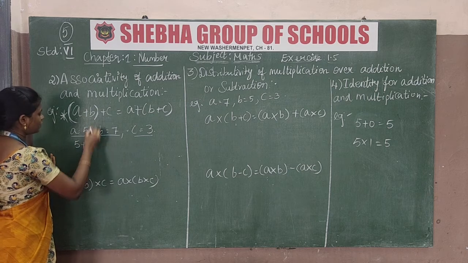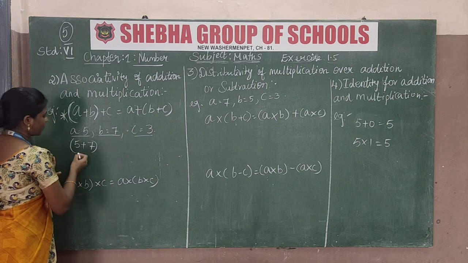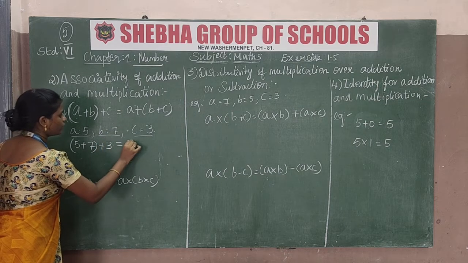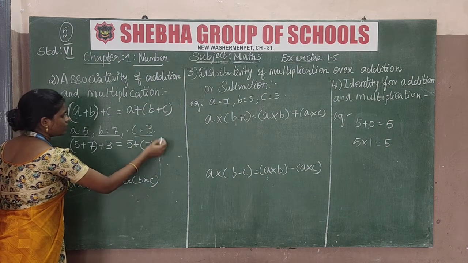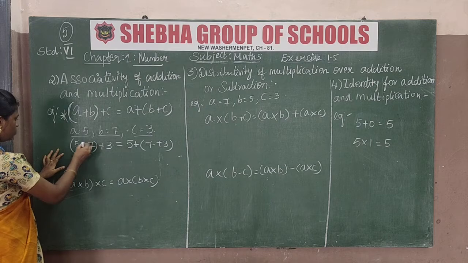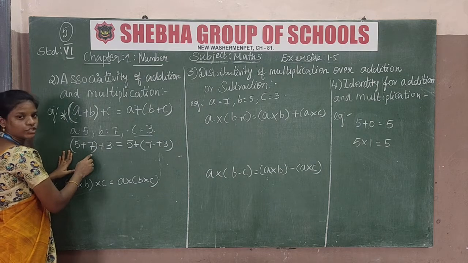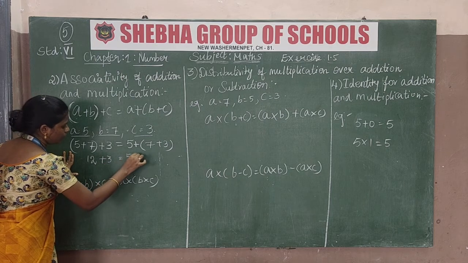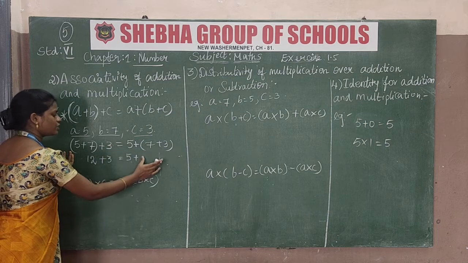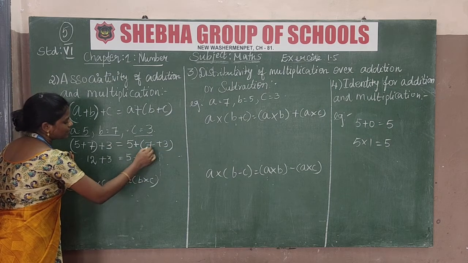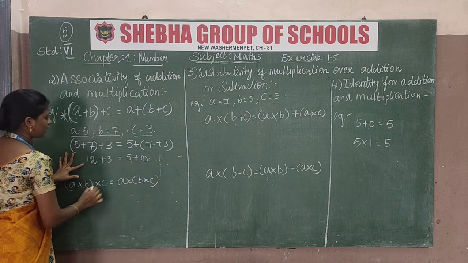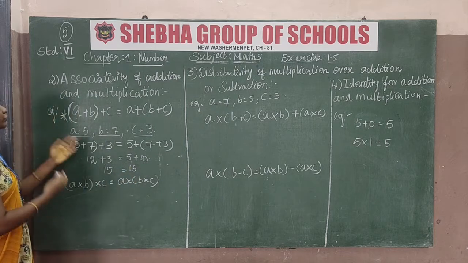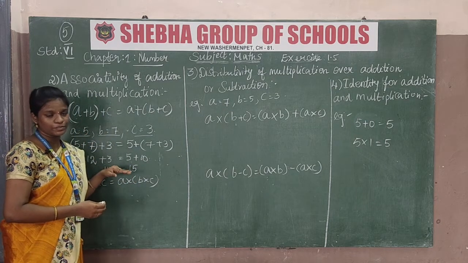So 5 plus 7, the first priority always we have to give to brackets. So (5 plus 7) plus 3, b value is 7 and c value is 3, is equal to 5 plus (7 plus 3). The first priority is the bracket, so we add the bracketed numbers first. 5 plus 7 is 12. 12 plus 3 is 15. 7 plus 3 is 10, and 5 plus 10 is also 15. So associativity of addition is satisfied in this property.